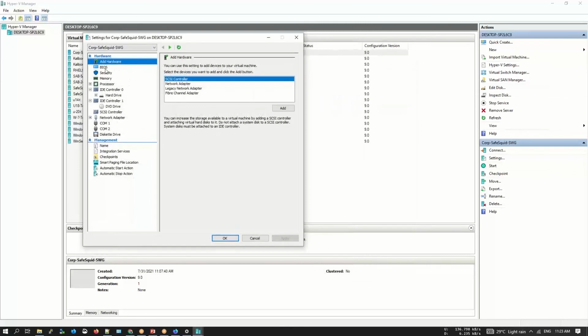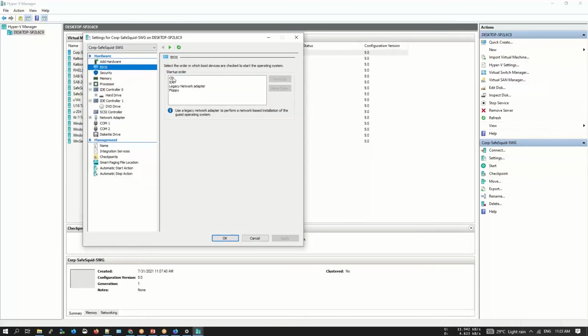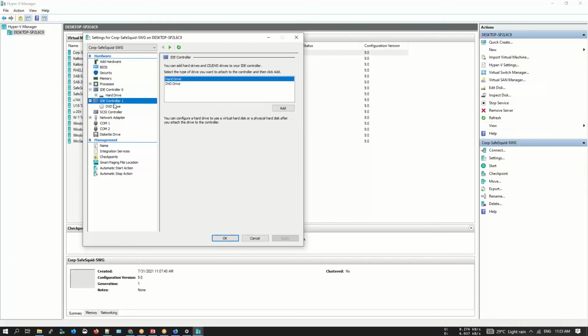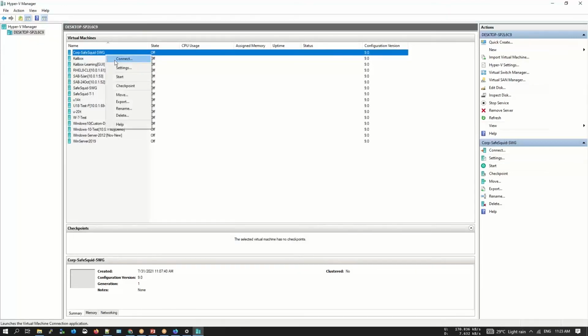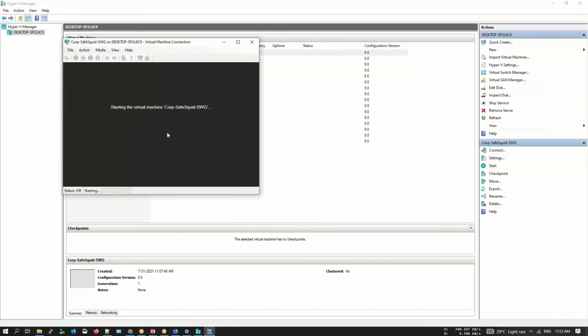So I could just go into my BIOS and I can see that the boot order is CD and then the hard disk. So there are two options that I could do now. I could completely move the CD down and boot from the hard disk where the operating system has been installed properly, or I could just remove the ISO. I'll go over here and I'll completely just set it to none, apply, and open. And let's just start the machine again. It might not happen with VMware.